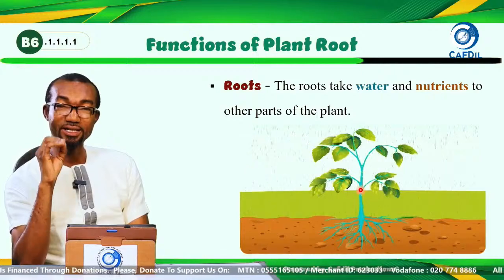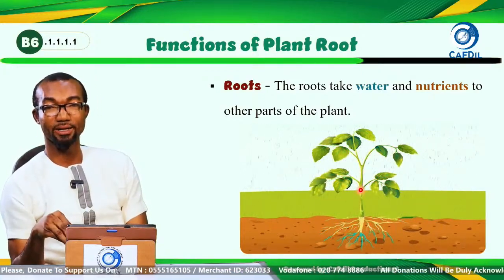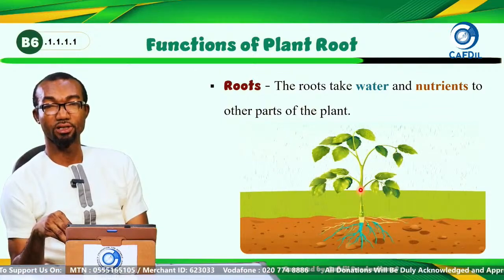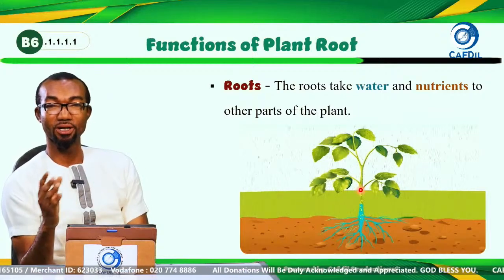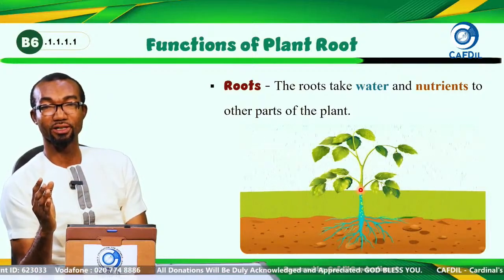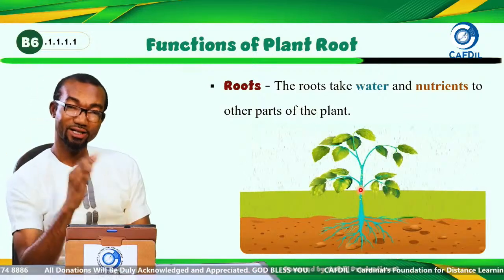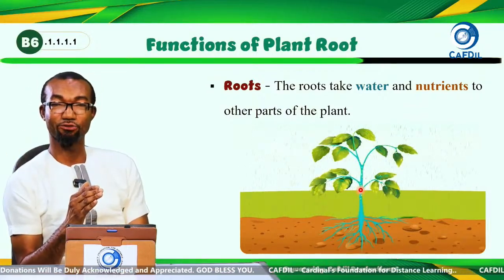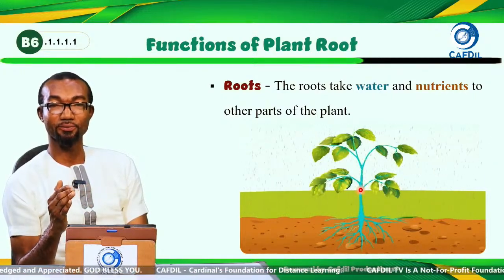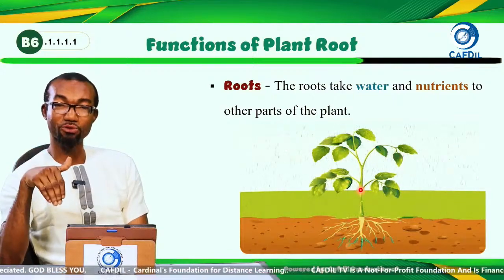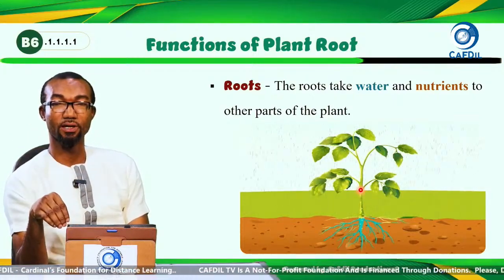You know that the leaves prepare the food, and the food is stored in the roots. As you are at home too, mommy will prepare the food, and where does mommy store the food? In the freezer. So after the plant prepares the food, through a process called photosynthesis, the plant will store the food it has prepared in the roots.